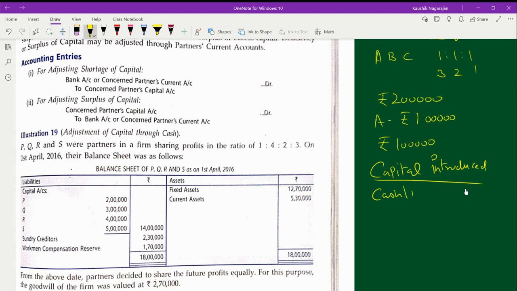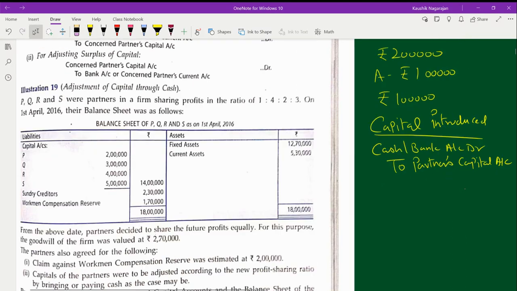Cash or bank account will be debited. Okay, so cash or bank account will be debited. And then which partner is introducing the amount of capital? Our capital, or the current account, will be credited. Okay, so cash or bank account debited to partner's capital account. So this is the journal for introducing capital. Now, suppose you find that he has excess value of amount, then he has to withdraw the capital. That means for withdrawal of capital, this is the entry. Capital withdrawal.